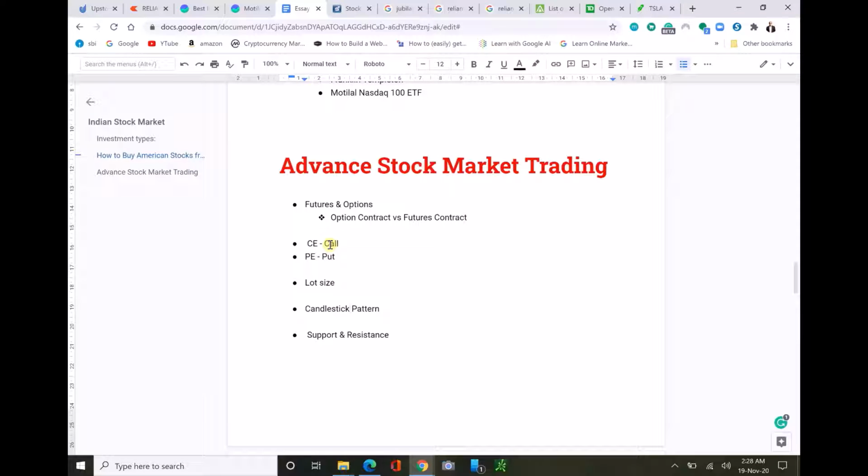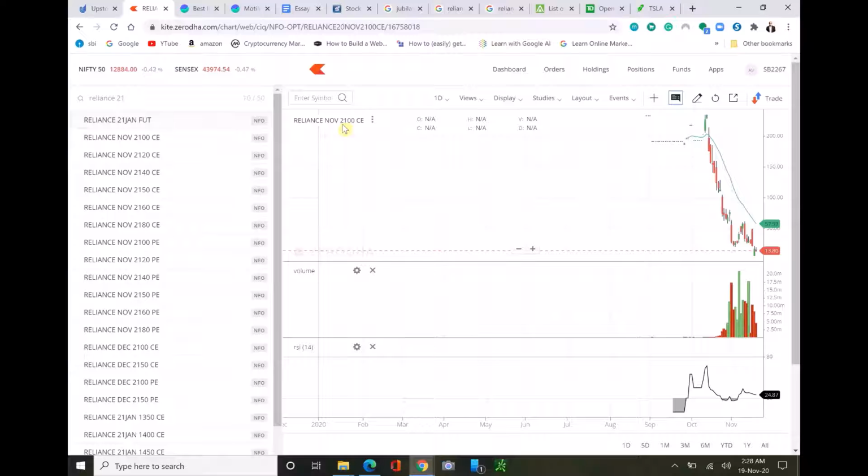Call means we are betting that the company will go higher than the required price. Here we can see it's 2100 CE. It means by November 26, Reliance will cross 2100. So if it crosses, the price increases. Here you can see as the Reliance fell down from 200 to 57.